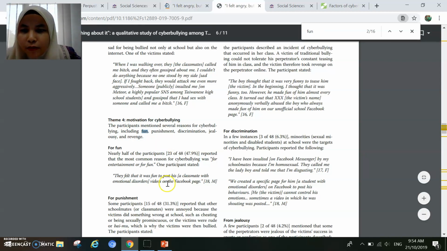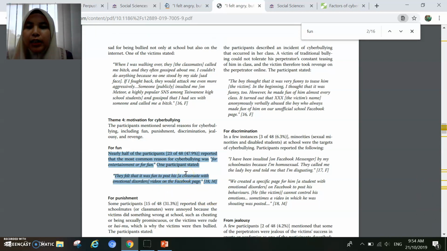For example here, this is the result of the study. Motivation for cyberbullying: for fun. Nearly half of the participants reported that the most common reason for cyberbullying was for entertainment or for fun. One participant stated they felt that it was fun to post his videos on the Facebook page. His here refers to a classmate with emotional disorders. So it's just for fun. All these bullies, they did that for fun. That is the reason, right? That's the factor of why they cyberbullied their friend.